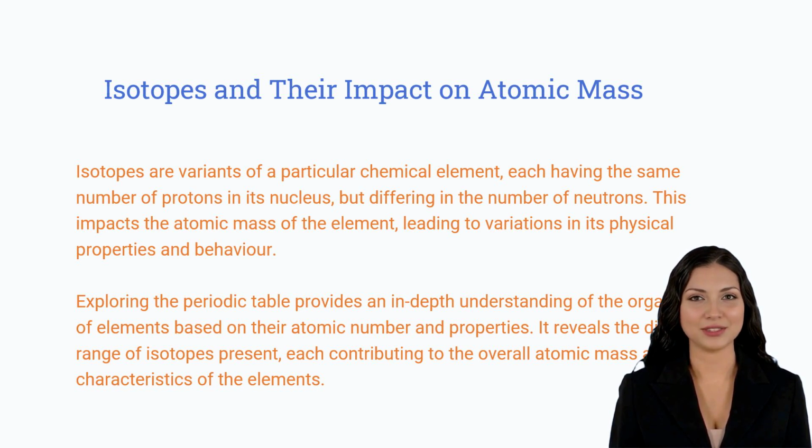This framework is added to by the presence of isotope variations of a certain chemical element. Every isotope carries the same number of protons, but might differ in the number of neutrons, which leads to distinctions in its atomic mass. This can then result in varied physical attributes and behaviors. Exploring the periodic table helps us have a deeper understanding of the arrangement of elements and the consequences of isotopes on the atomic mass of elements.